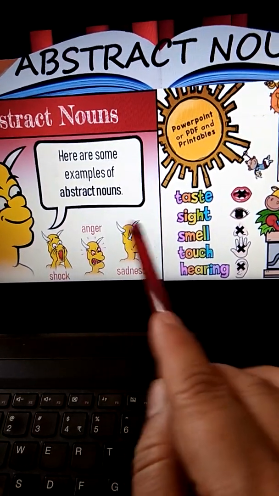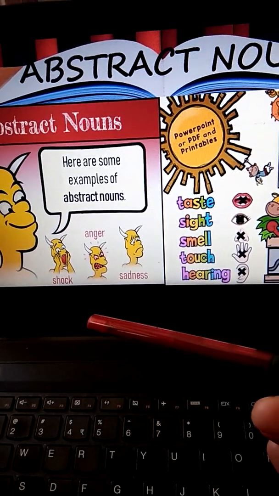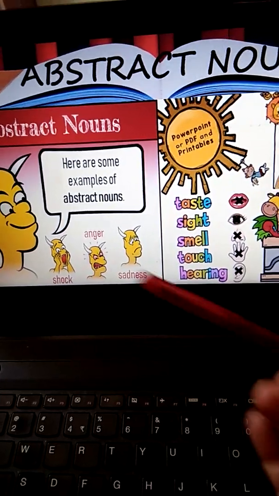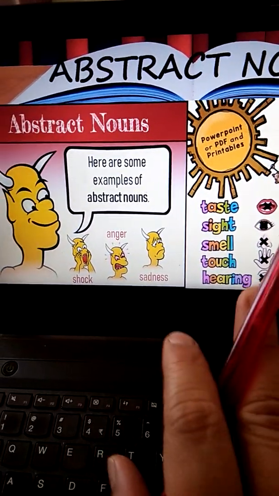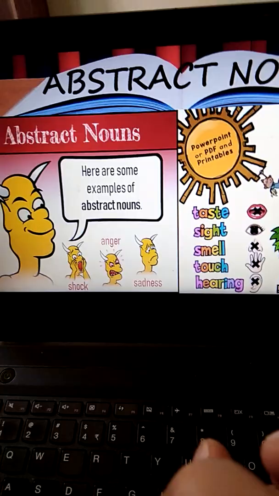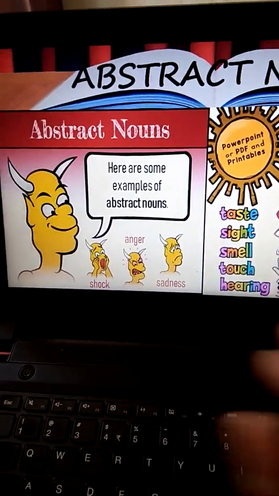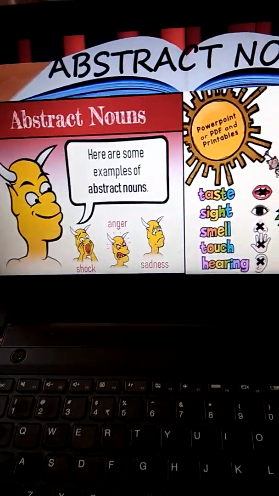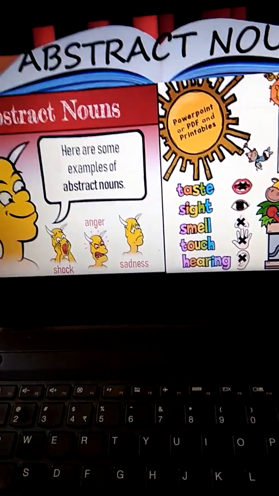So these feelings, can you see? No. Can you touch? No. But what you can do is you can just feel these feelings. So abstract nouns are the feelings or the emotions. Clear?